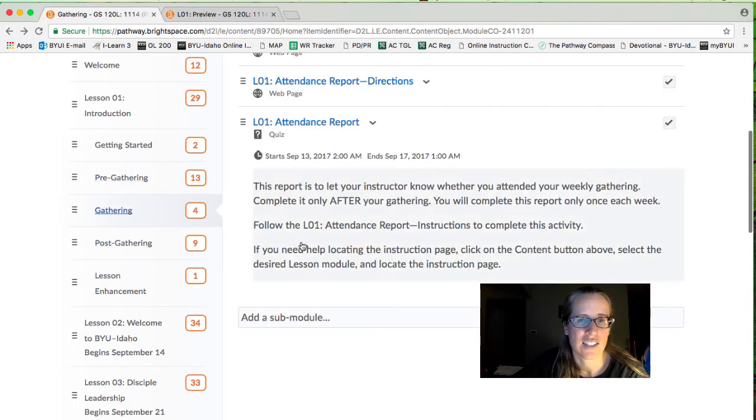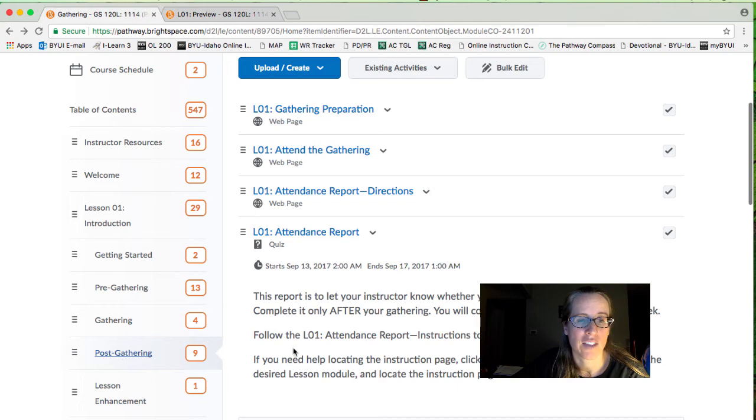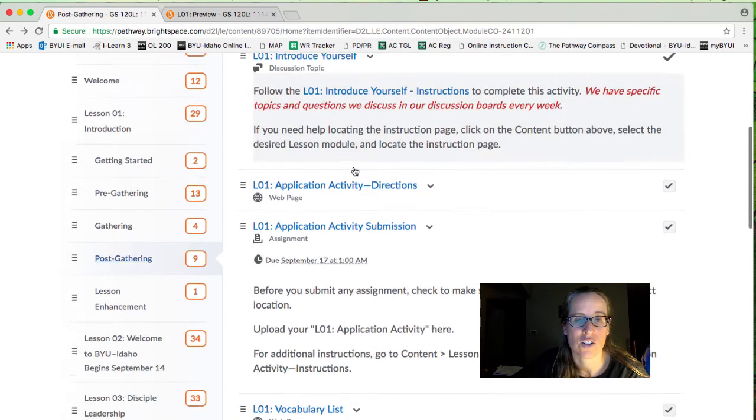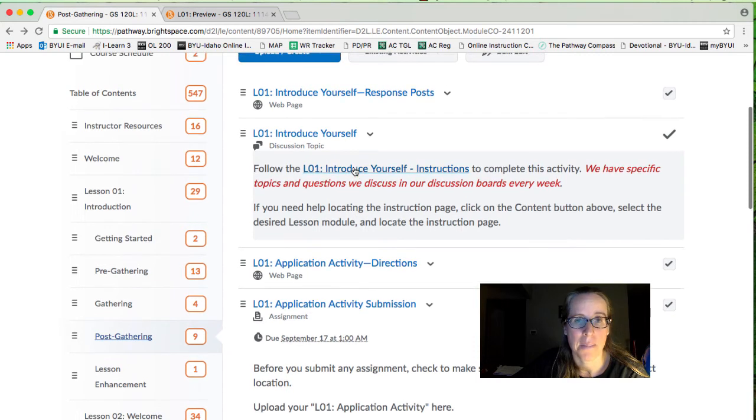The gathering, this gives you information on how to prepare for the gathering and then how to report your attendance for the gathering. And then post-gathering, these are the assignments that are due Saturday night at 11 p.m. Mountain Standard Time. And you can see again right here when they will be due in your time zone.